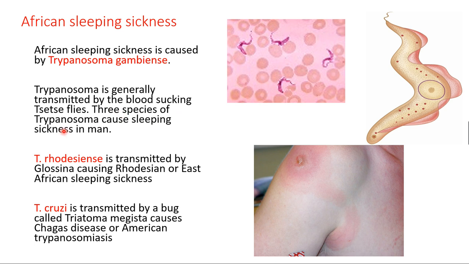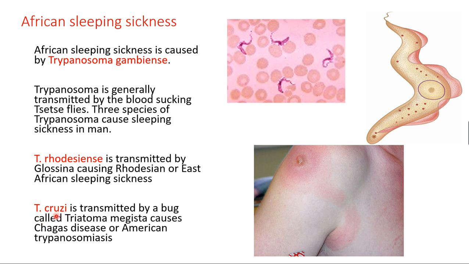There are three species of trypanosoma which cause sleeping sickness in man, and the first is Trypanosoma gambiense. The second is Trypanosoma rhodesiense. It is transmitted by Glossina, also a bug insect, causing the sleeping sickness called Rhodesian or East African sleeping sickness. And the third is Trypanosoma cruzi.